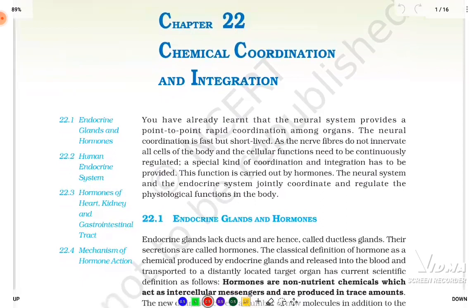The neural system and the endocrine system jointly coordinate and regulate the physiological functions in the body. So you can underline this one. The neural system and the endocrine system jointly coordinate and regulate the physiological functions in the body.